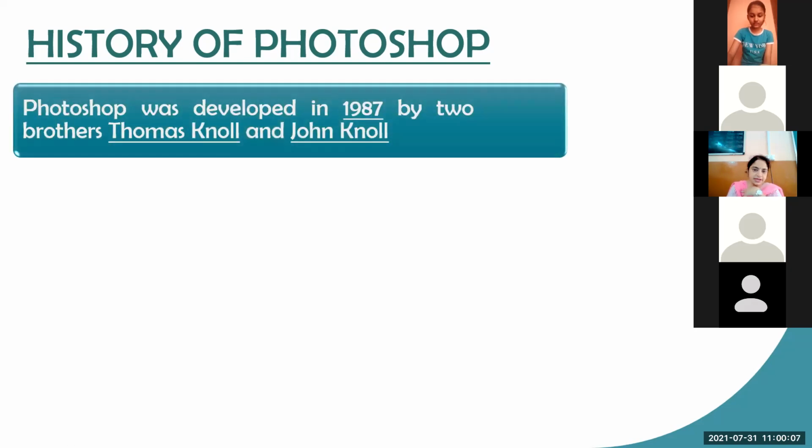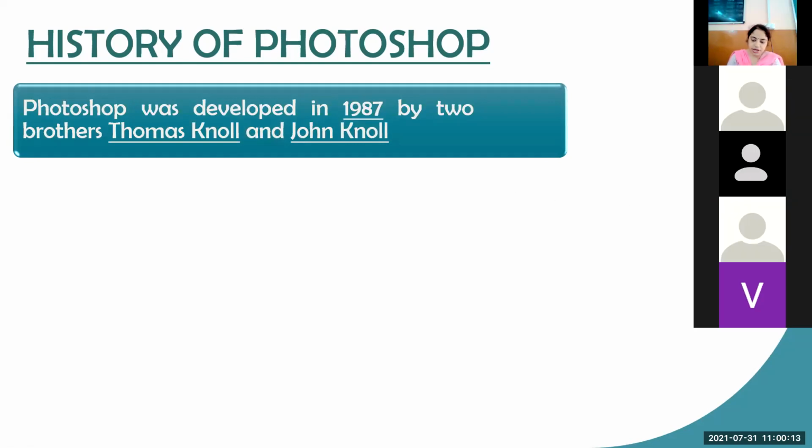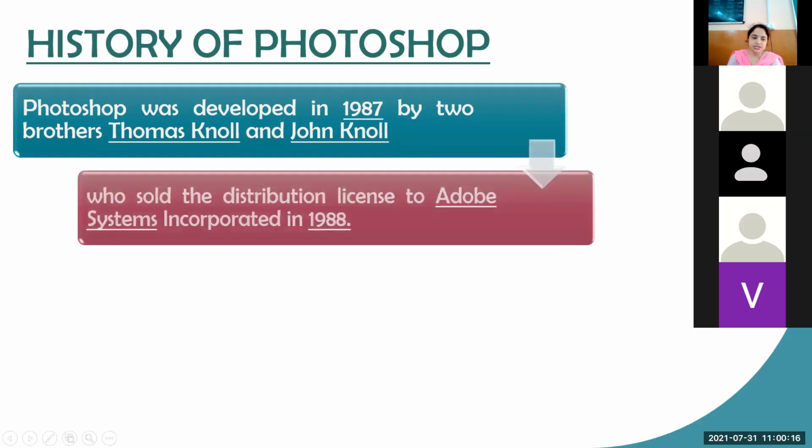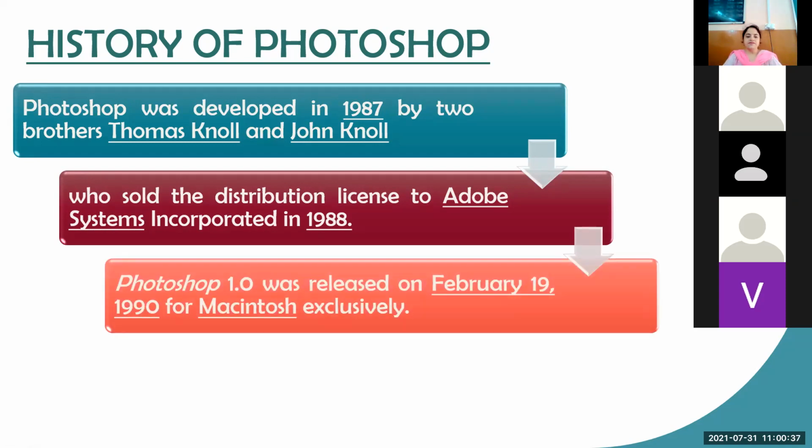Photoshop was developed in 1987 by two brothers, Thomas Knoll and John Knoll. After that, they sold its distribution license or distribution rights to Adobe Systems Incorporated in 1988. After that, the Adobe company developed Adobe Photoshop 1.0, which was released in February 1990 for Macintosh exclusively.